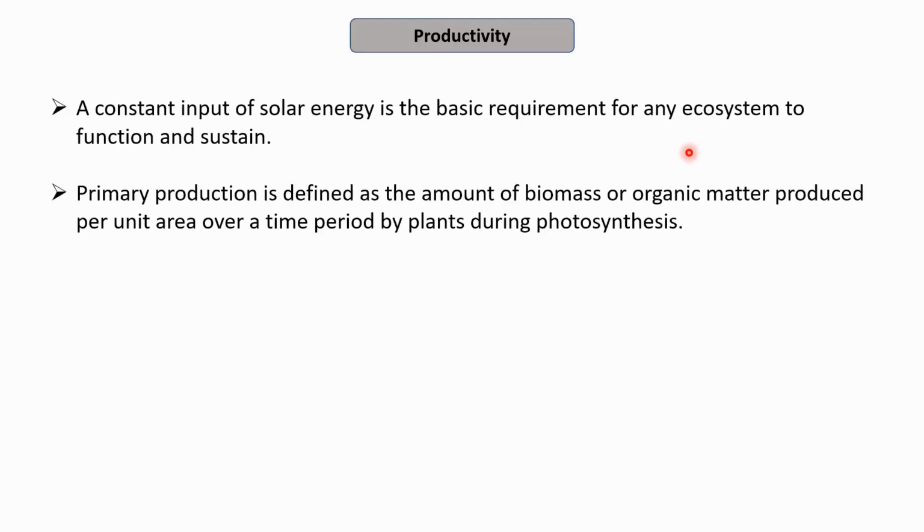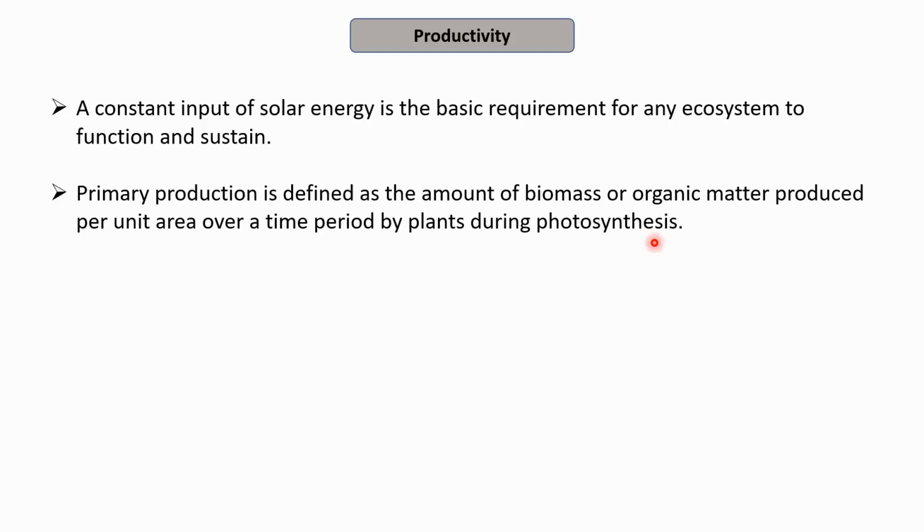So primary production is defined as the amount of biomass or the organic matter produced per unit area over a time period by plants during photosynthesis. Basically the productivity or the production is divided into two types, the primary production and the secondary production. Primary production, as the name suggests, is the amount of the biomass or the organic material that is produced per unit area over a time by plants during photosynthesis.